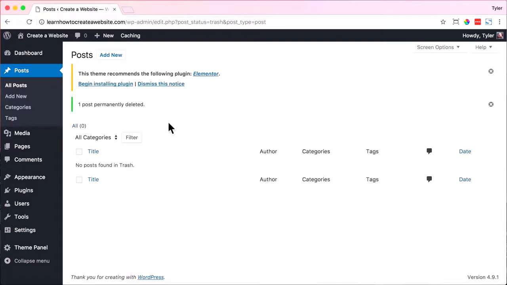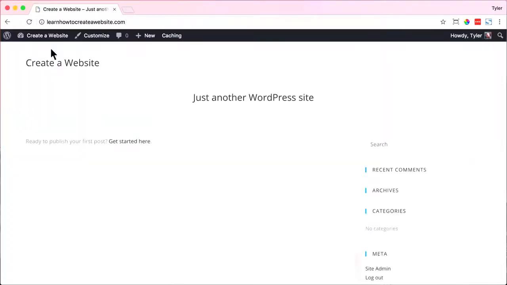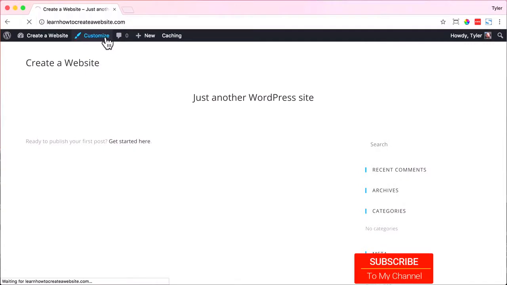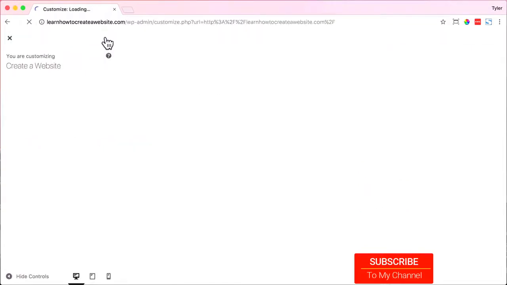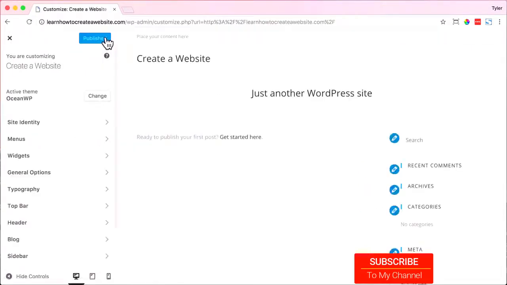The next thing that we're going to learn how to do is change our title and tagline. So to do that, we can hover over our website name and click visit site, and we can see our title up here, create a website, and our tagline, just another WordPress website. Well, ours isn't just another WordPress website. Ours is something great and amazing, so we definitely want to change that. To do that, click on Customize up here, and then click Site Identity, and we can see our site title.